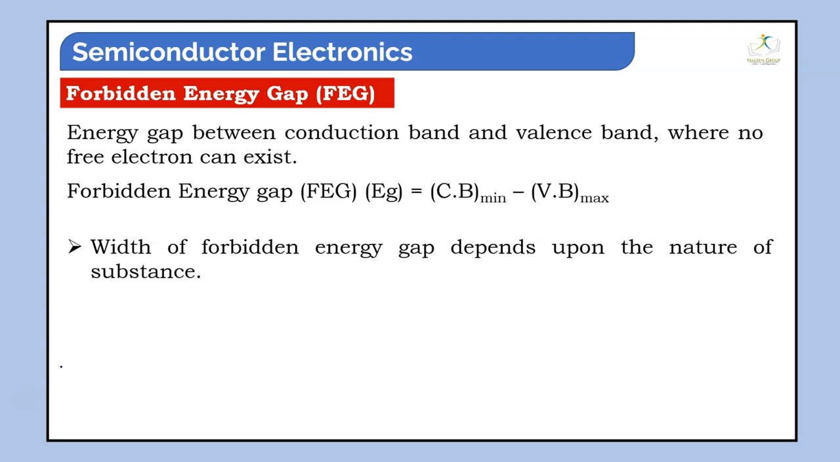But if I take another case, in the case of an insulator, that gap is very large. And in the case of a superconductor, the bands are partially superimposed. So it totally depends on what kind of material we are choosing. Different kinds of matter or substances behave and respond differently.